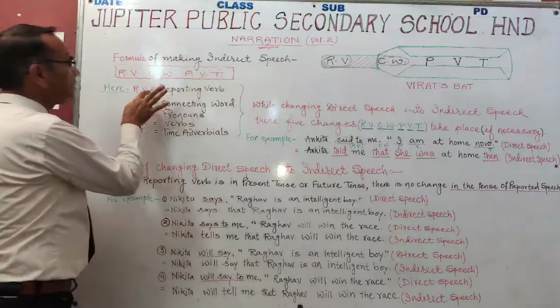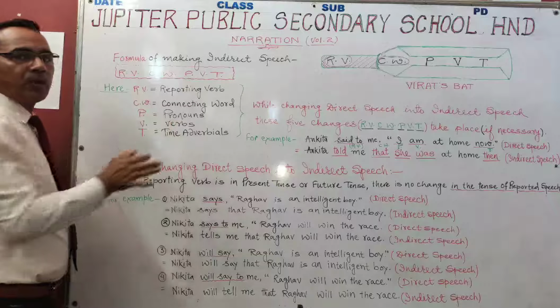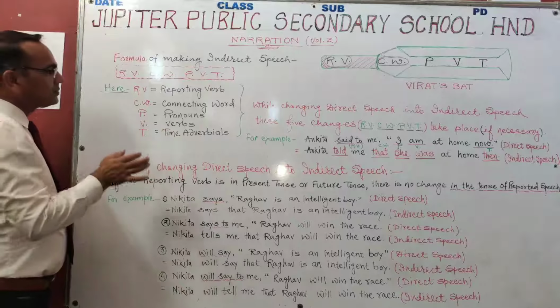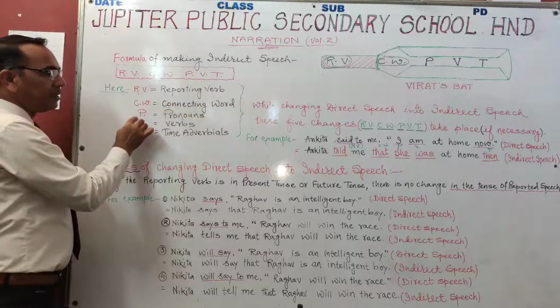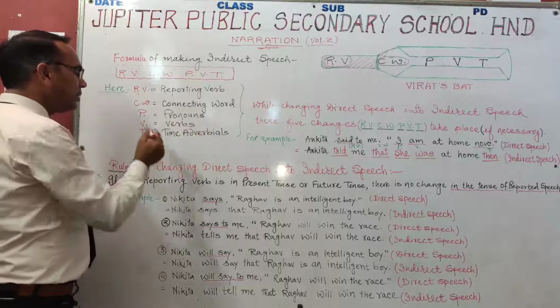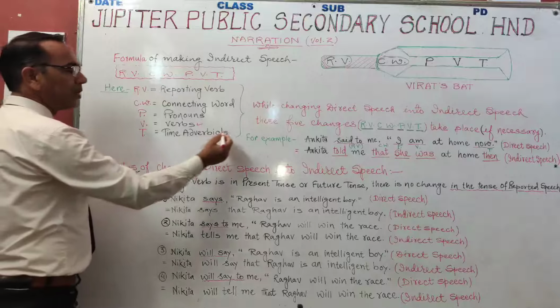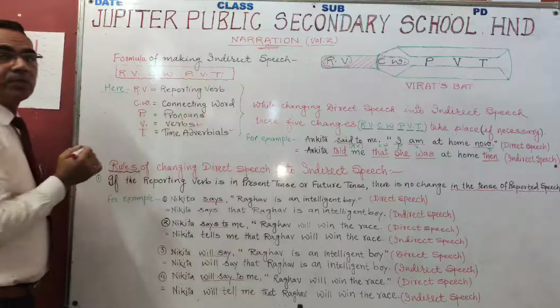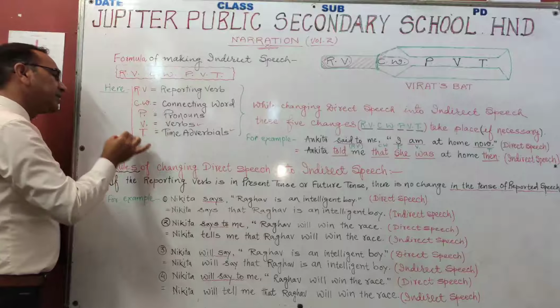RV represents reporting verb. RV is the short form of reporting verb here. CW, connecting word. P denotes pronouns. V for verb. T for time adverbials. Once again you can understand these five things.